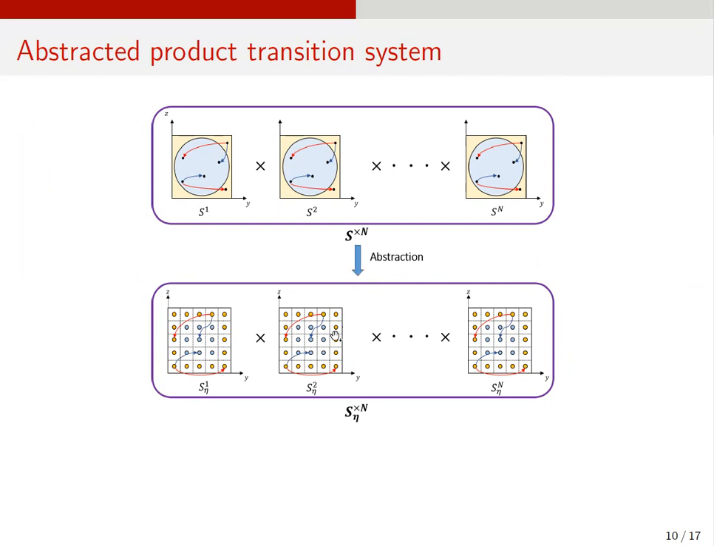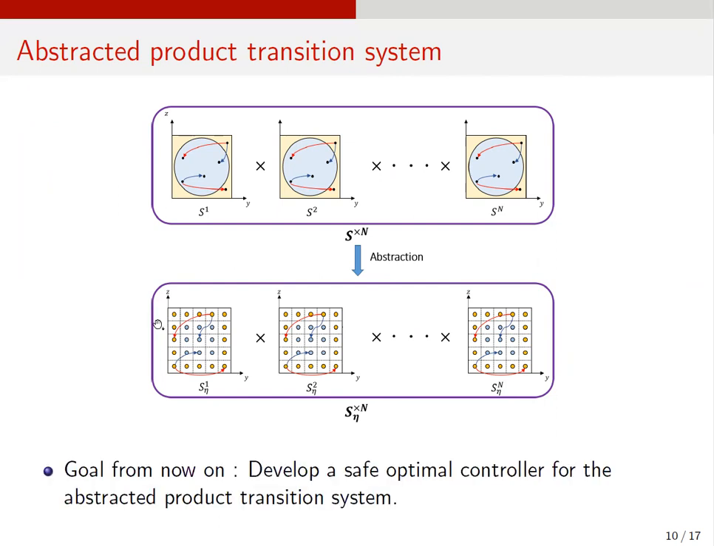This motivates us to develop a safe controller for the abstract product system first, because it would be also safe for the original product system. So from the next slides, we are going to develop a safe optimal controller for the abstracted product system first.